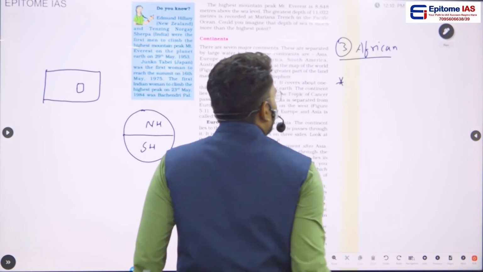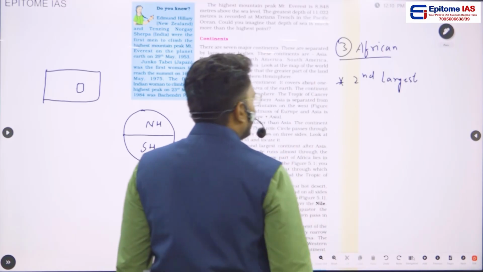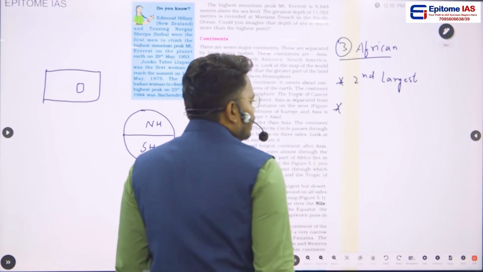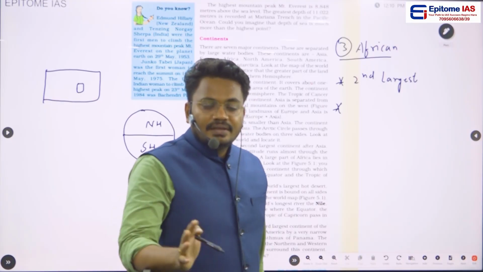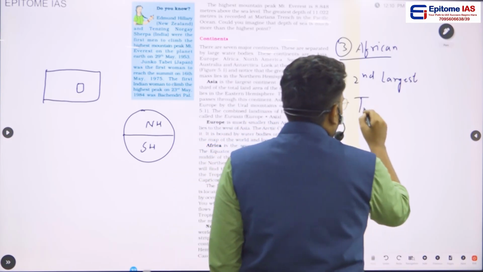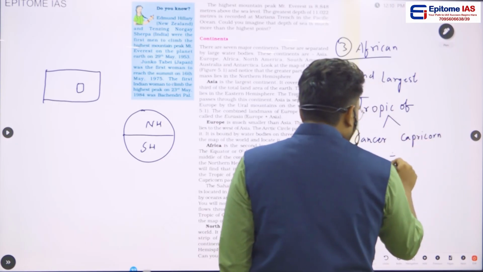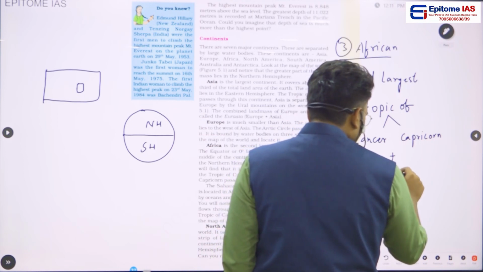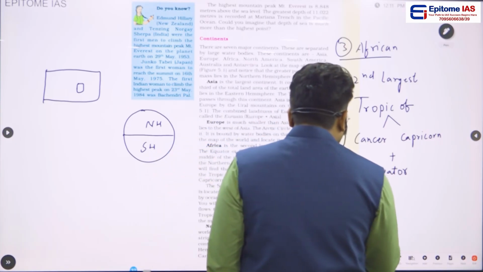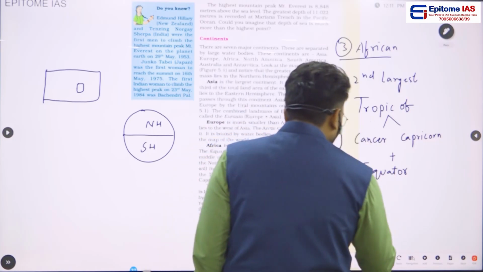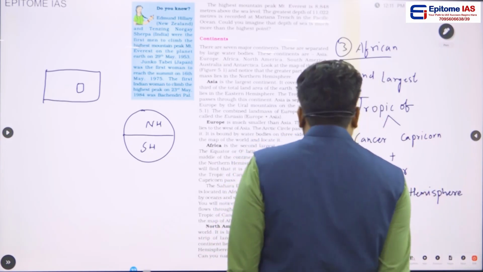This African continent is the second largest continent after Asia, and this is the only continent through which all three important latitudes pass: the Tropic of Cancer, the Tropic of Capricorn, plus the Equator. Also, the majority of the African continent is in the Northern Hemisphere.